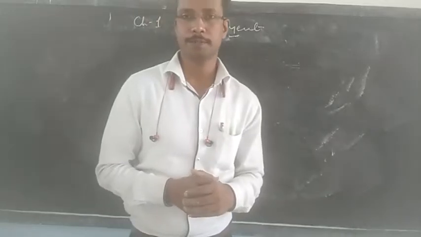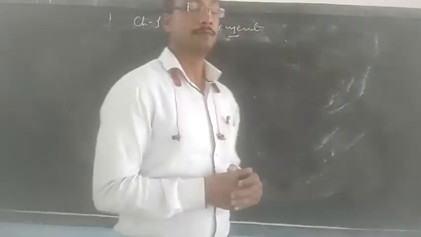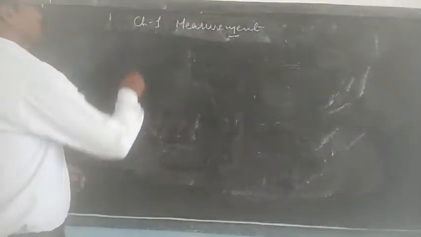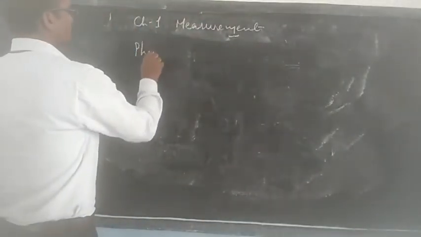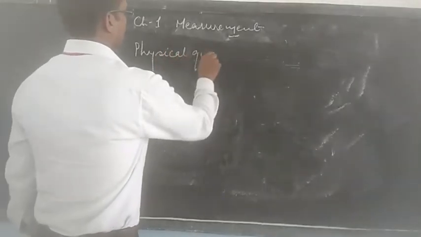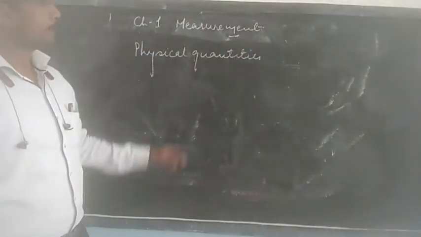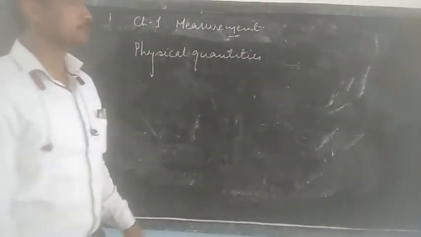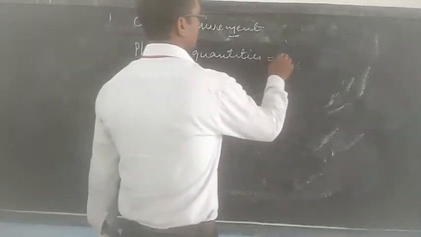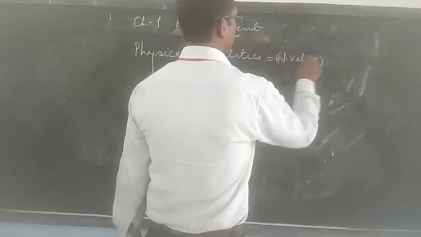That means measurement is a kind of comparison with which we can get the value of the measured object. So while measuring any object, first of all you should know that the quantities that we measure are called physical quantities. And to express physical quantities we require two terms, that is the numerical value and its unit.